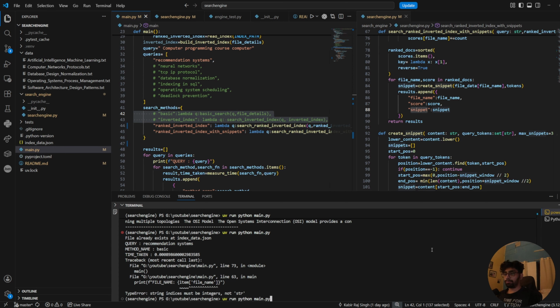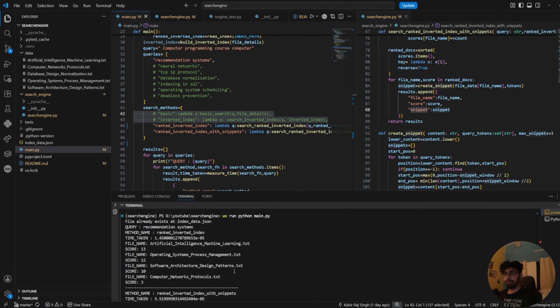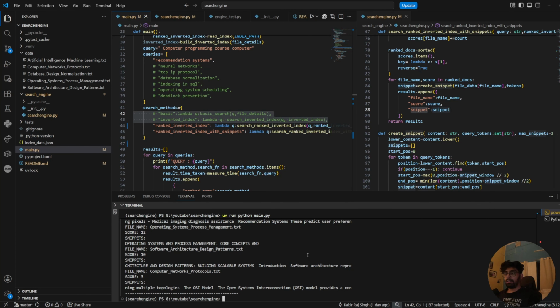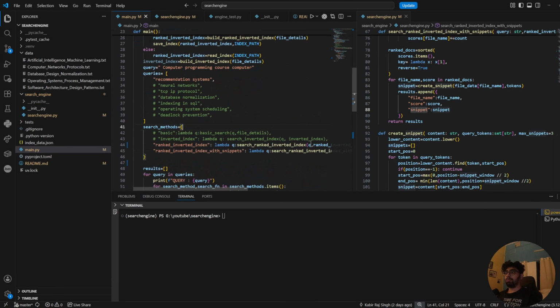So okay, there are no errors, and you can see that in the function which is calling the ranked inverted index, we are getting the results normally along with the score as well. All right, so let me clear this up. Now let us fix these other two functions.